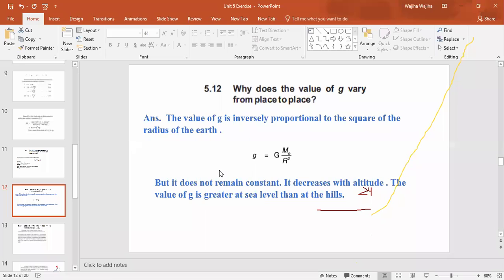The next one is, why does the value of g vary from place to place? This question is also given in your book, but you can write from here. The value of g is inversely proportional to the square of the radius of the Earth. All of you know this relationship, right? But it does not remain constant. It decreases with altitude. All of you know that if we increase the altitude, it will affect the value of g.